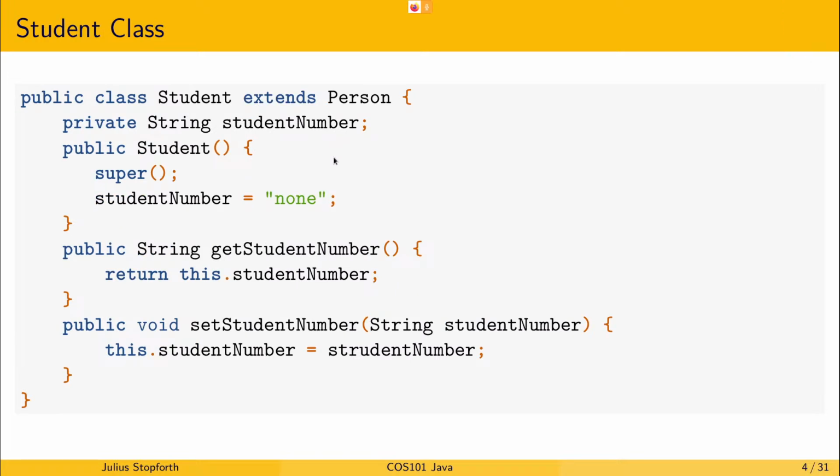So let's look at the student class. The key word when we are creating a derived class is extends. A student extends a person. In Java, the rule is that a class may only extend one other class. So you can only ever have one class after the extends keyword. Later on, we'll look at something called a Java interface.